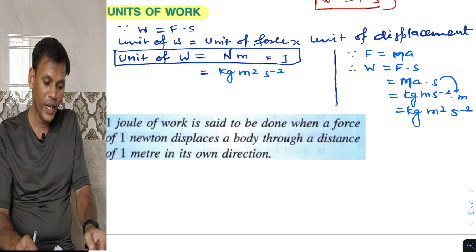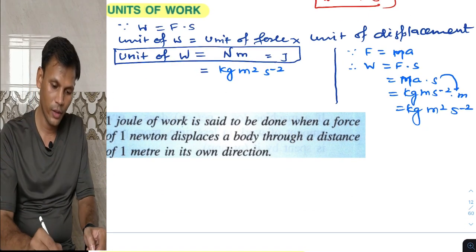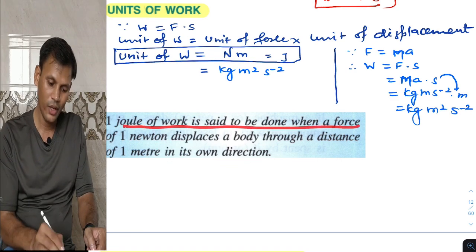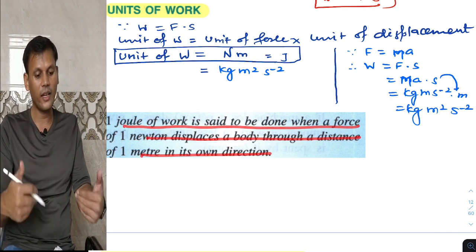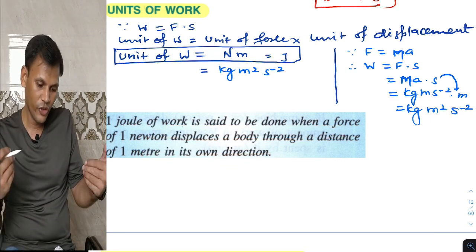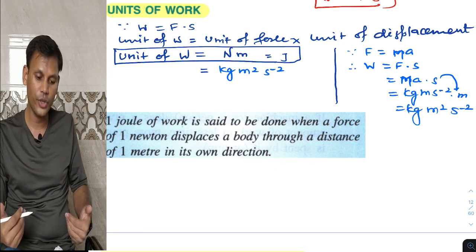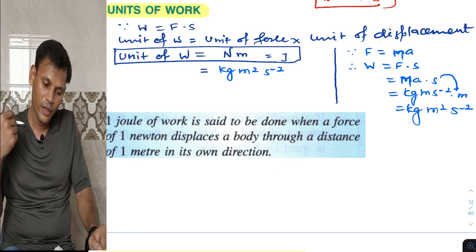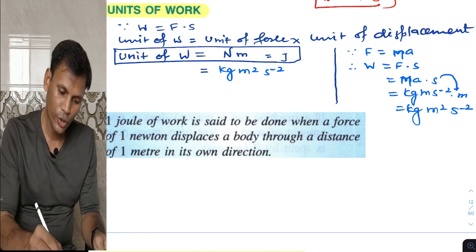Now, how can we define the term 1 joule? We will read the definitions later on; for now we can just think about it. What is 1 joule?